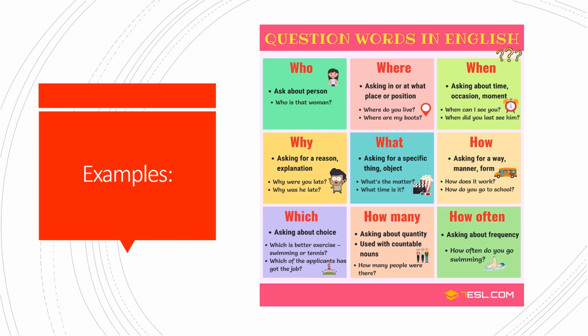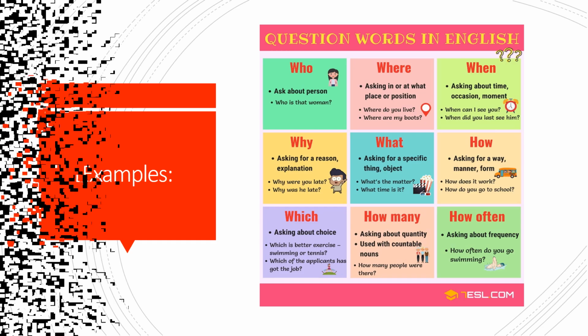How many is used to ask about quantity, and mainly it is used to ask about countable nouns. For example, how many people were there? How often? It is used to ask about frequency. How often do you go swimming? You see, these are only examples of the WH words or WH question words and how we can use them in making WH questions.